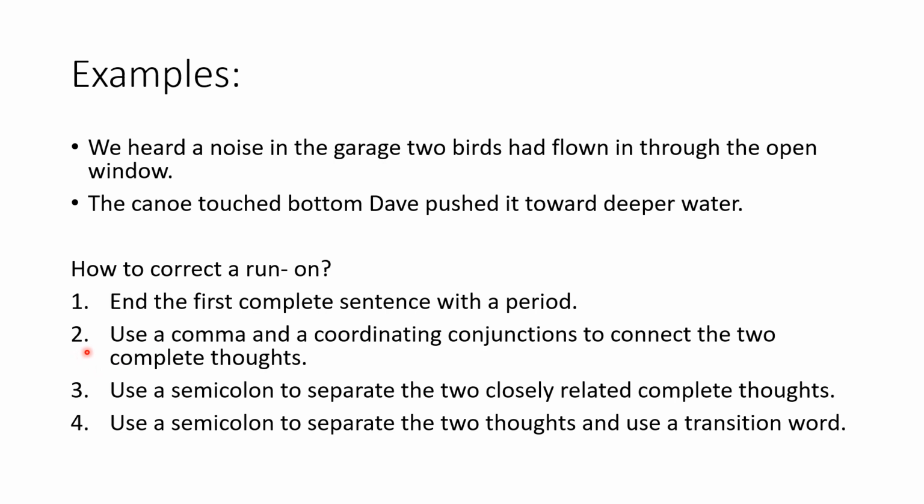The second method is by means of using a comma and a coordinating conjunction to connect the two complete thoughts. Third, you may use, instead of a period, a semicolon to separate the two closely related complete thoughts. The last method is by means of using also a semicolon and a transition word. I will be showing you examples to explain each method.